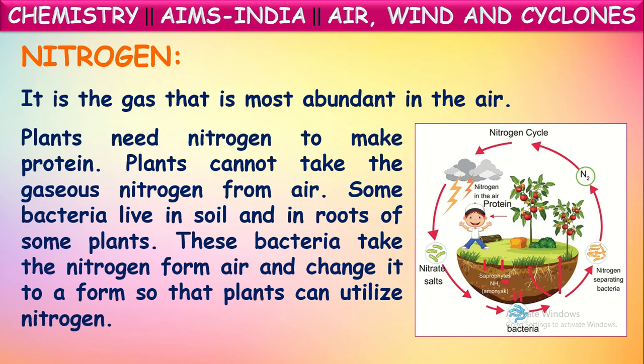So we are also getting these proteins from the plants by taking them in the vegetable forms and fruit forms. Okay, this process is called the nitrogen cycle: the conversion of atmospheric nitrogen into useful nitrates by bacteria, which are taken by the plants and converted into proteins. So this complete cycle is called the nitrogen cycle.